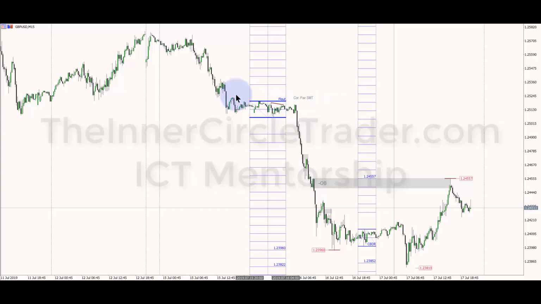What's being denoted here is the flout, and I have two levels here denoted. The 2396 level, projected daily low, and the low came in at 23956, so off by 4 pips. It went just a little bit below it. And then I have this only because today's projected low was 123.85 and 2 pips, and then from Tuesday's standard deviations we had 23.82 and 2 pips.